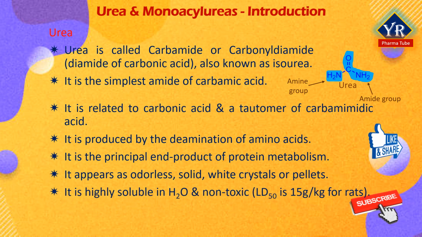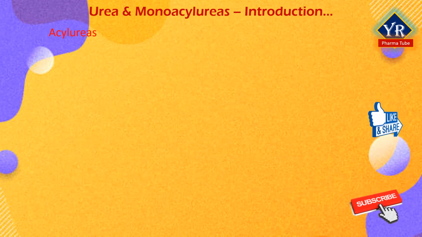It is highly soluble in water and a practically non-toxic compound. Its LD50 is found to be 15 grams per kg body weight for rats. It is widely used in fertilizers as a source of nitrogen and it is one of the important raw materials for the chemical industry.